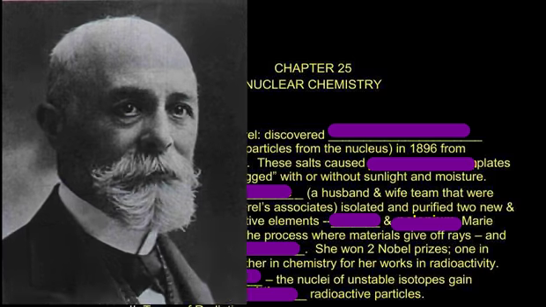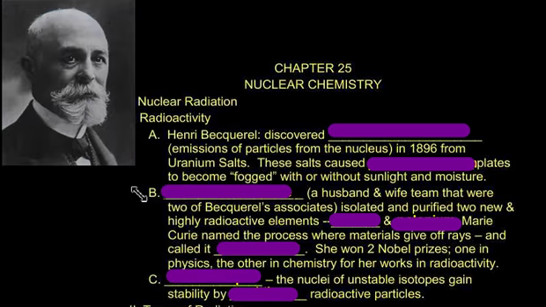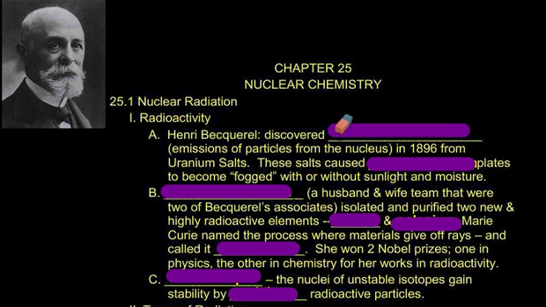Now, first of all, check out the chin here. That is epic, with the part in the chin, the part in the beard, that is ridiculously cool. Becquerel discovered natural radioactivity, which is the emission of particles from the nucleus. He discovered it in 1896 from uranium salts.